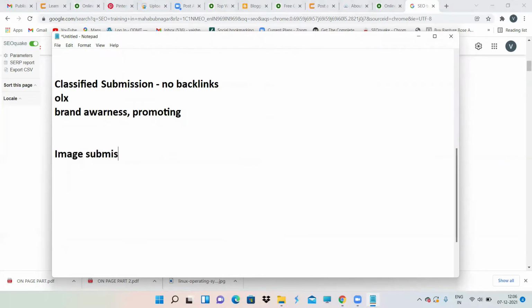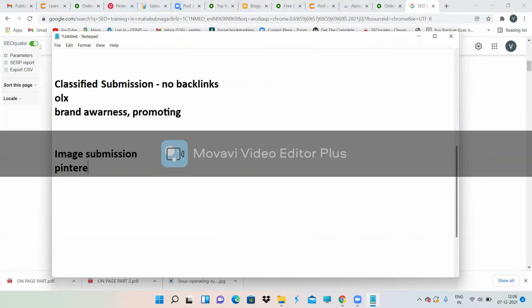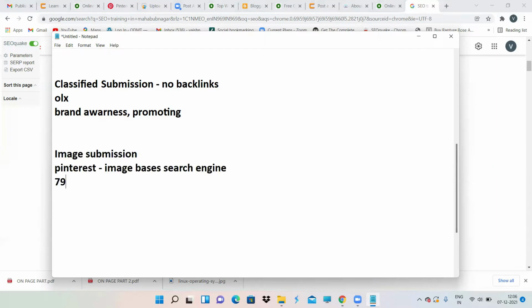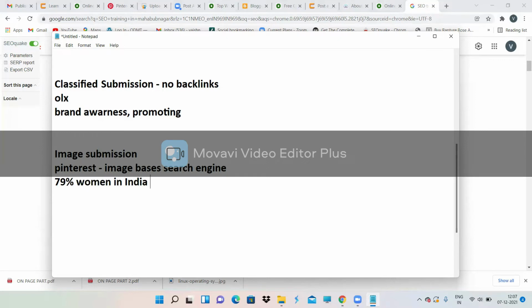Image submission is nothing but, for example, Pinterest. Pinterest is an image-based search engine. So what will happen over here? Generally, 79% of Indian females use Pinterest. Women in India use Pinterest, because it is all about images only.